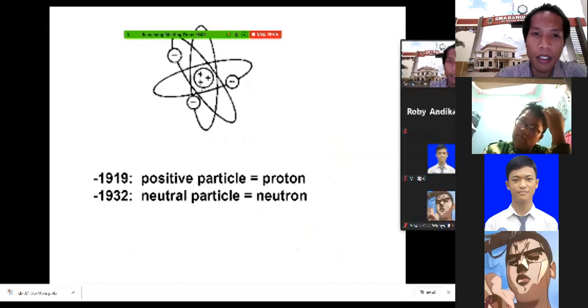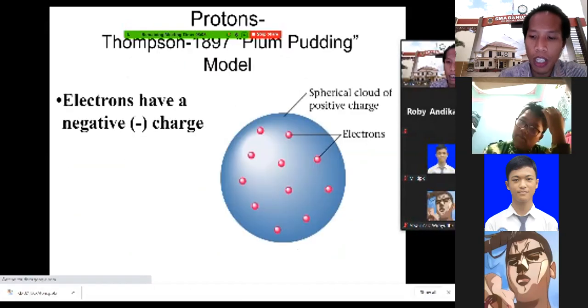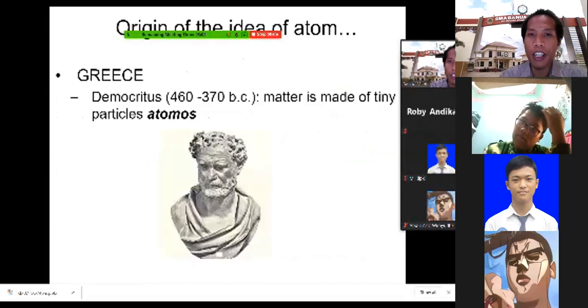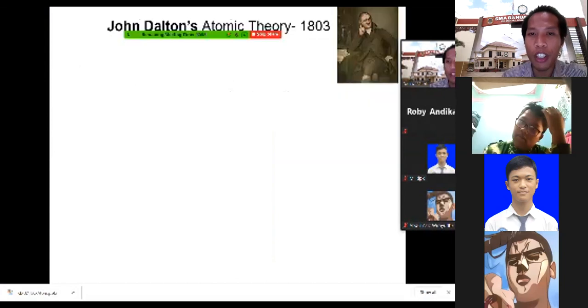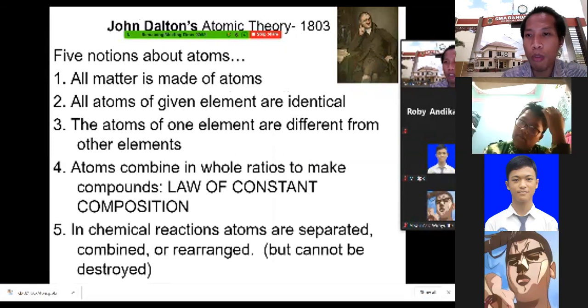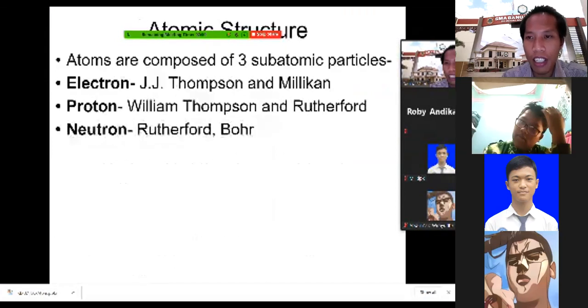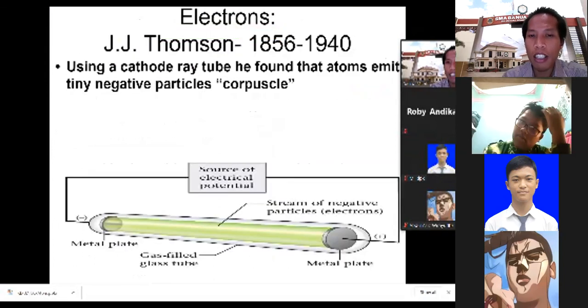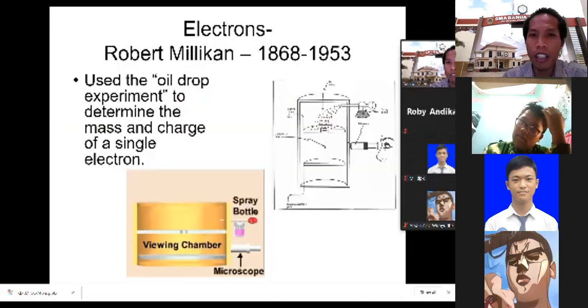Actually, what we saw today from the beginning, we saw first the atomic theory, okay, then the history of the atom. The first one is Dalton's atomic theory. Yeah, it's very simple. There is no proton, neutron, and electron. This is the simplest one. And then after that, Thomson found the electron by his experiment, the cathode ray tube experiment, and then Millikan found the mass and the charge of the electron.